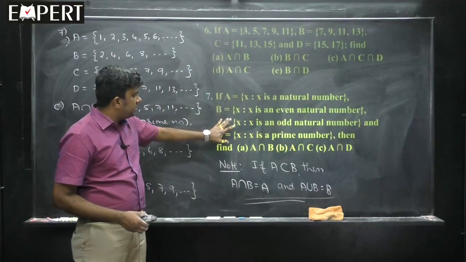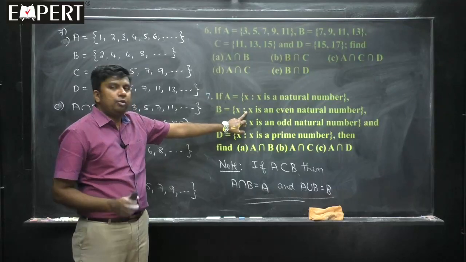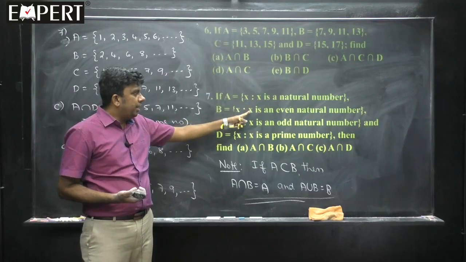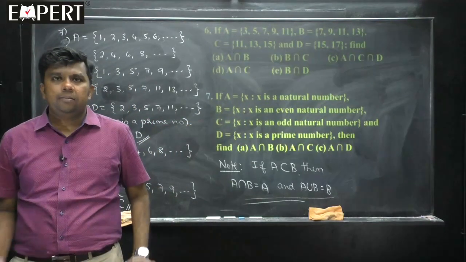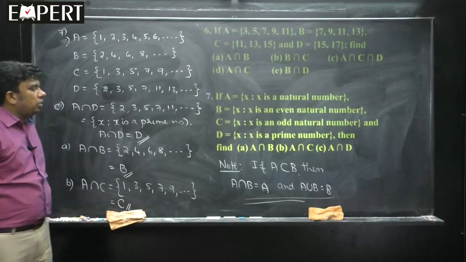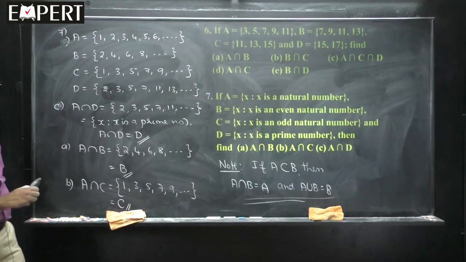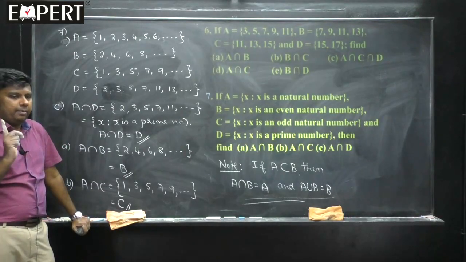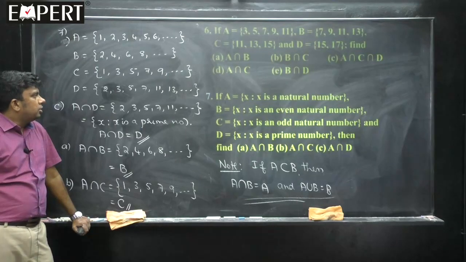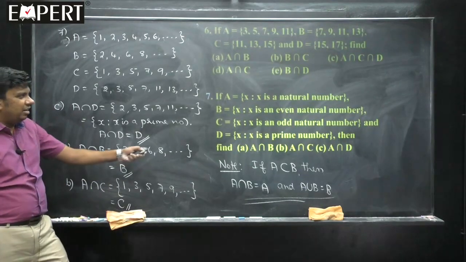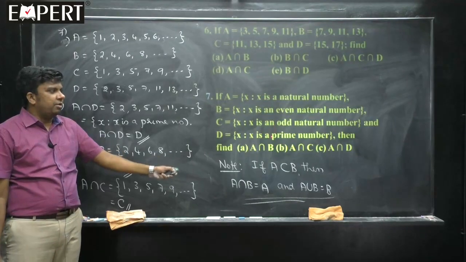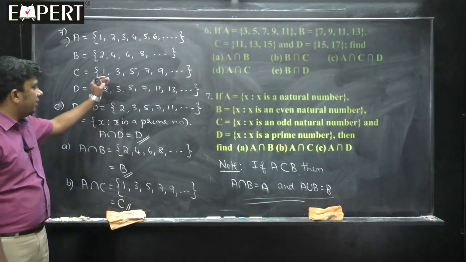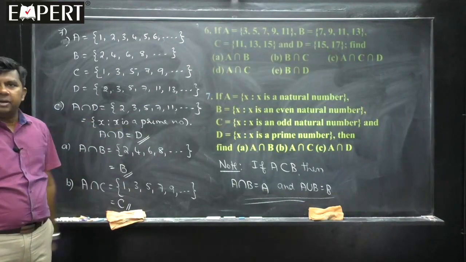If you take the union of natural numbers and even natural numbers, the union will be natural numbers. And if you take the intersection of natural numbers and even natural numbers, then the intersection will be even natural numbers. So this is a very important note: if A is a subset of B, then A intersection B is A and A union B is B. This is how we can solve these problems whenever they are given in roster form or set builder form: write the elements first, so it will be easy for us to identify the answers. So, that is about question number 7.